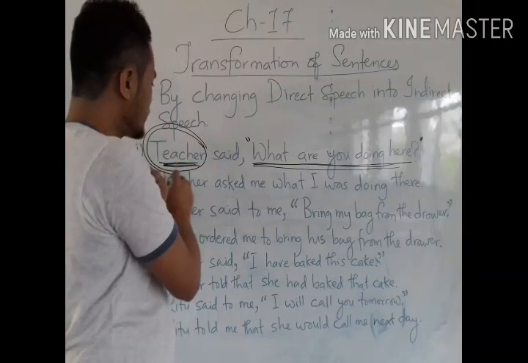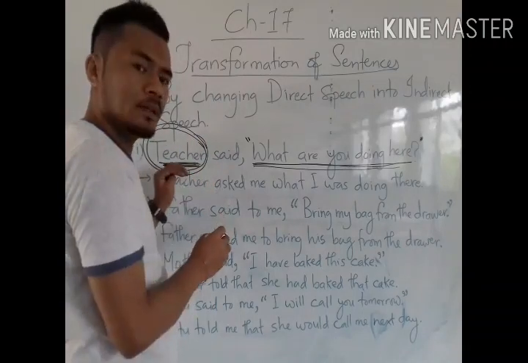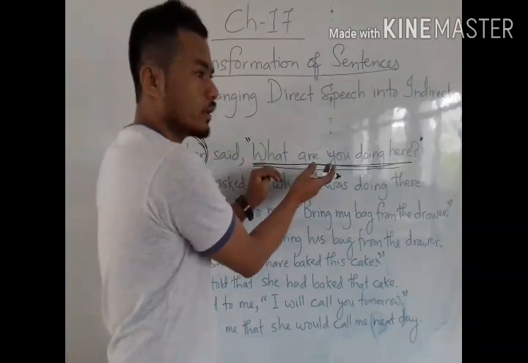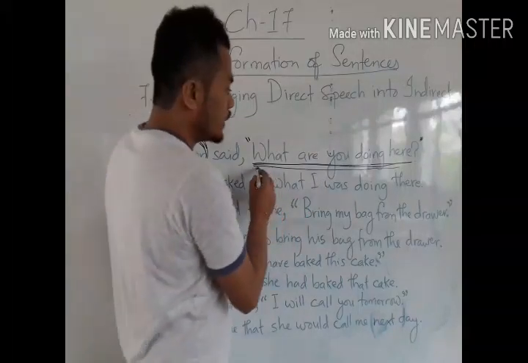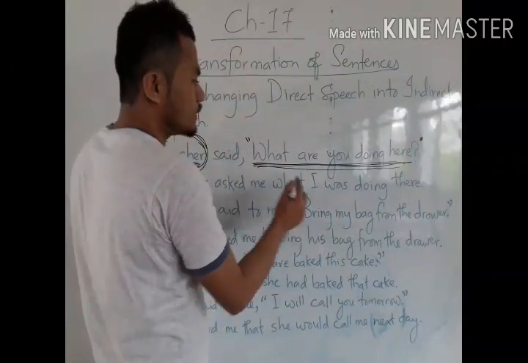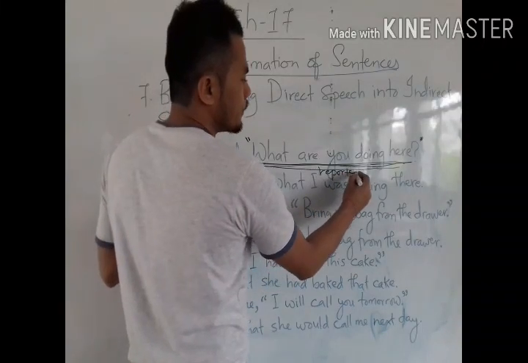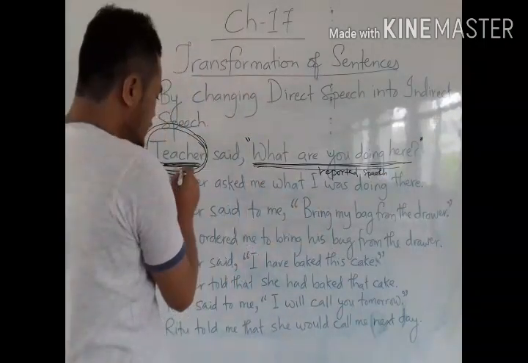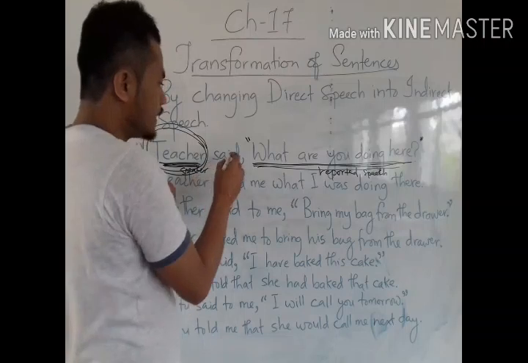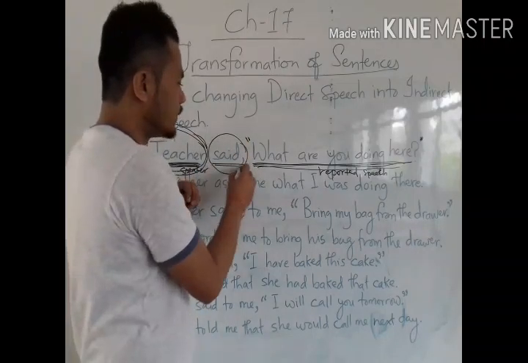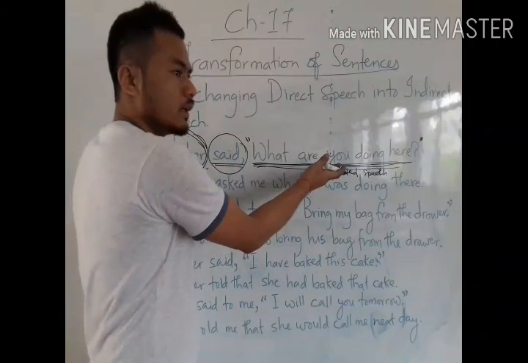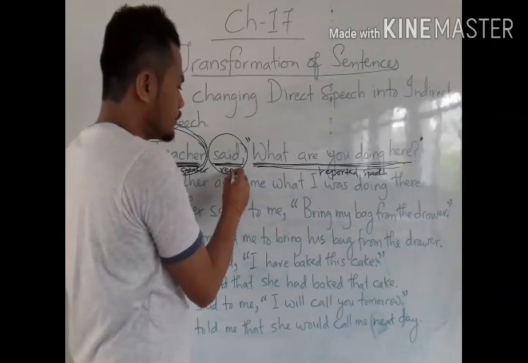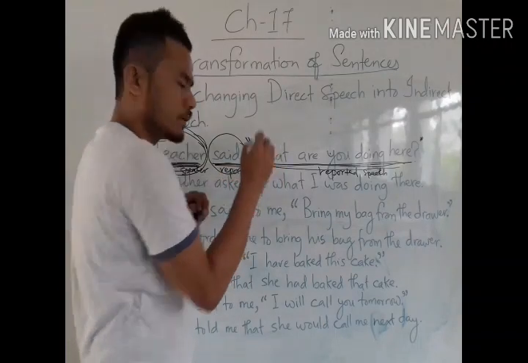The speaker here is the subject, meaning the teacher, because the teacher has spoken these words: "What are you doing here?" This is the statement given by the subject. So this is reported speech, we can say. The reported speech is given by the subject, the speaker. And this is the verb which I have introduced before the reported speech. So this is the verb, but it is the reported verb.